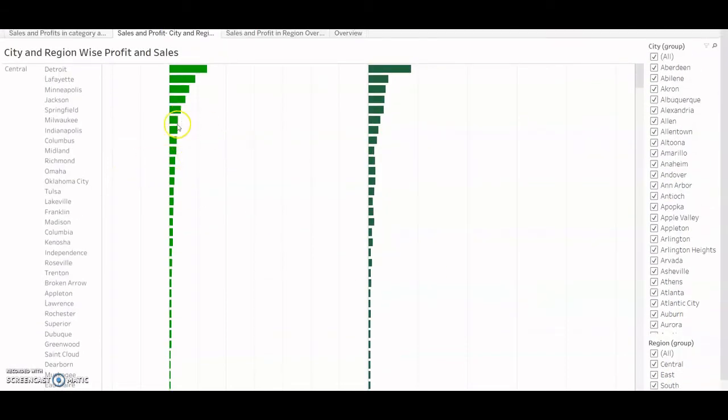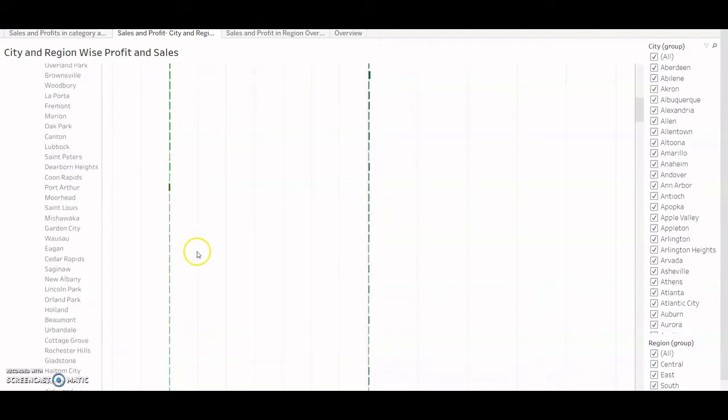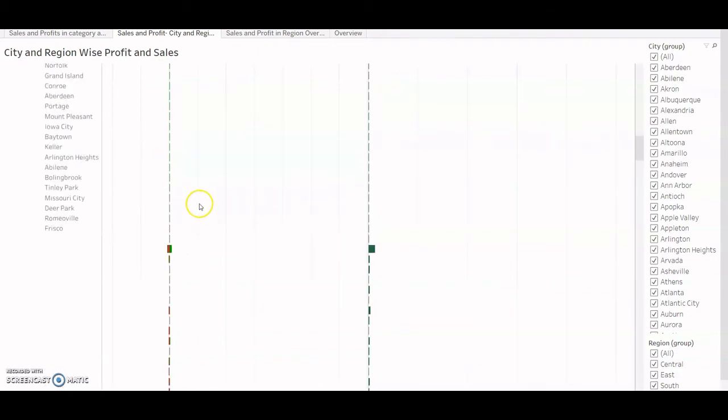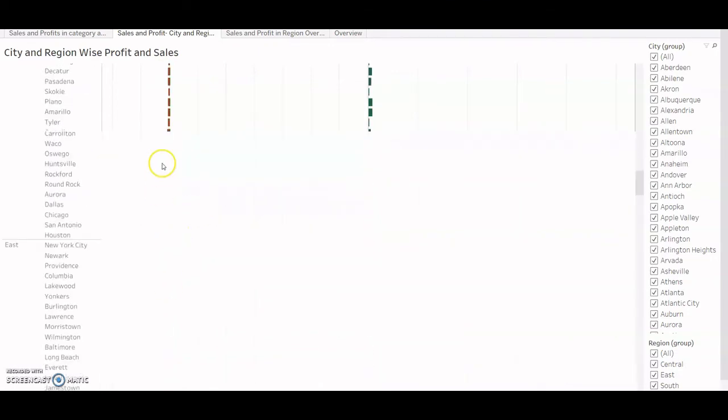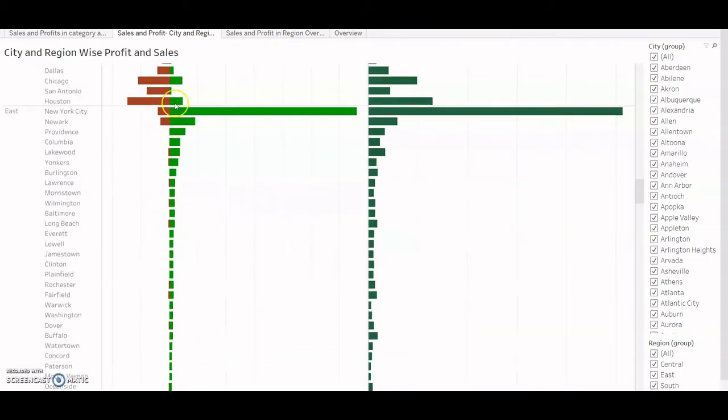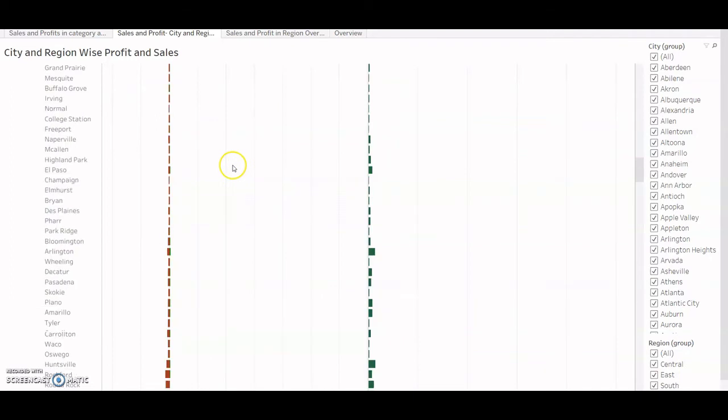This is my plot. So all the green colors are representing the positive, and all the red colors like these are representing the sales or profit as negative, towards the negative direction.